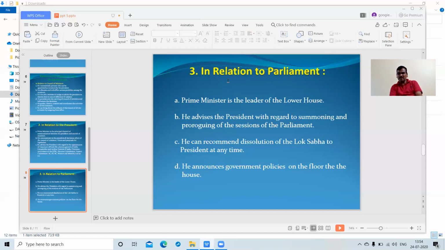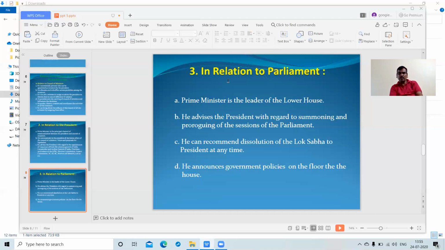Whether the majority is there or not, if the Prime Minister wants to dissolve the government, he can at any time send a letter to the President of India, and then the Lok Sabha will automatically be dissolved. So we have seen a number of states where, within 5 years, 6 months or 4 years, they wanted to resign and go to elections again.